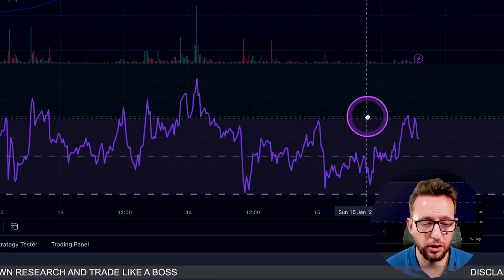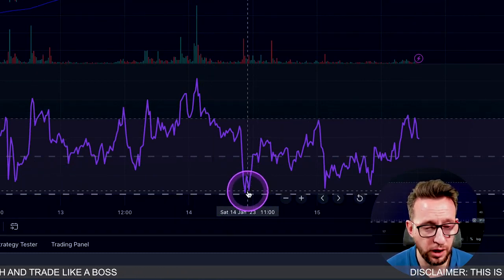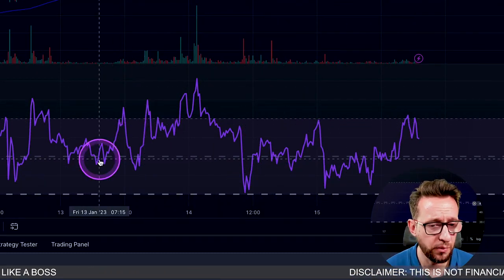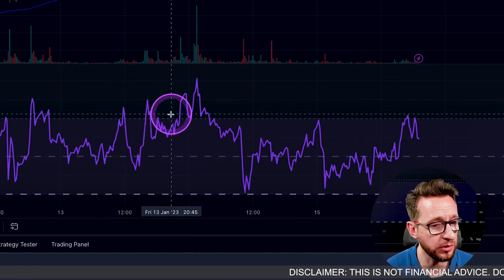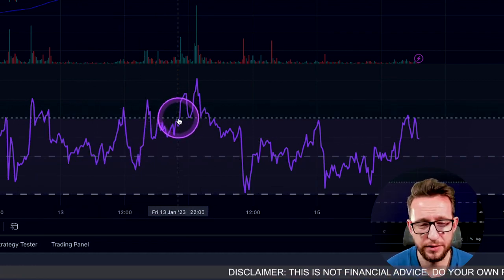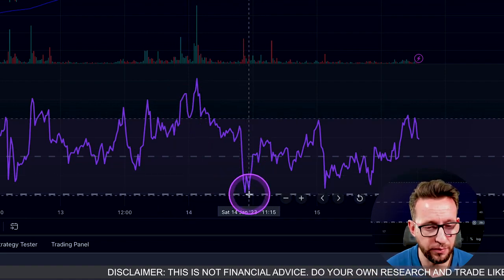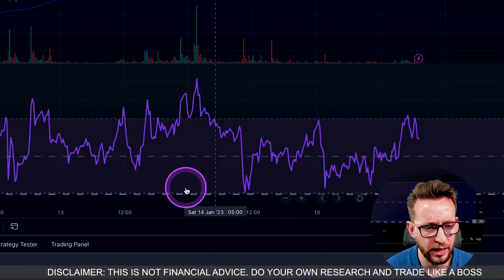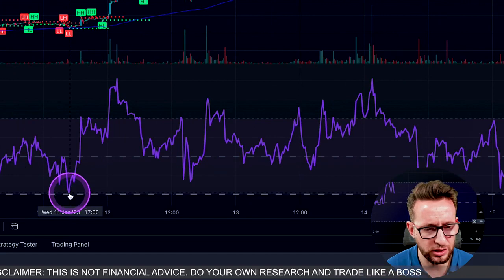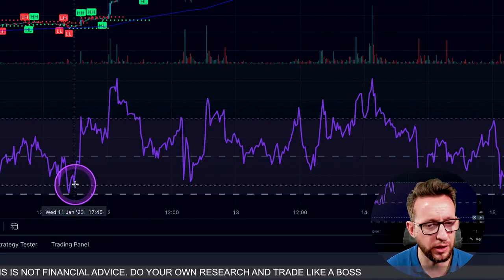Okay, so we have our traditional oversold and overbought lines. When the RSI in general goes over this overbought line, the 70 level, we're actually looking to short, and the other way, when the RSI comes down and touches that oversold line at 30, we're looking to long.